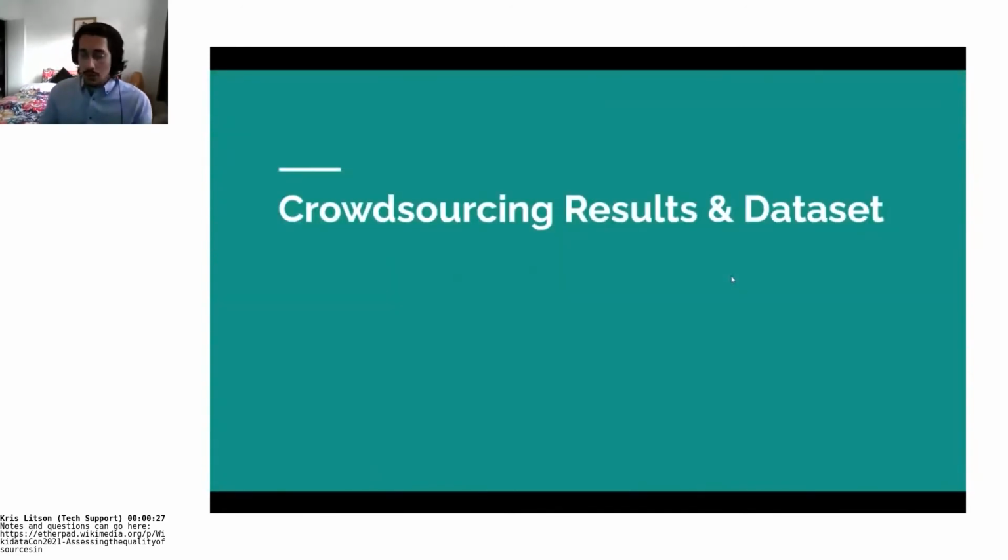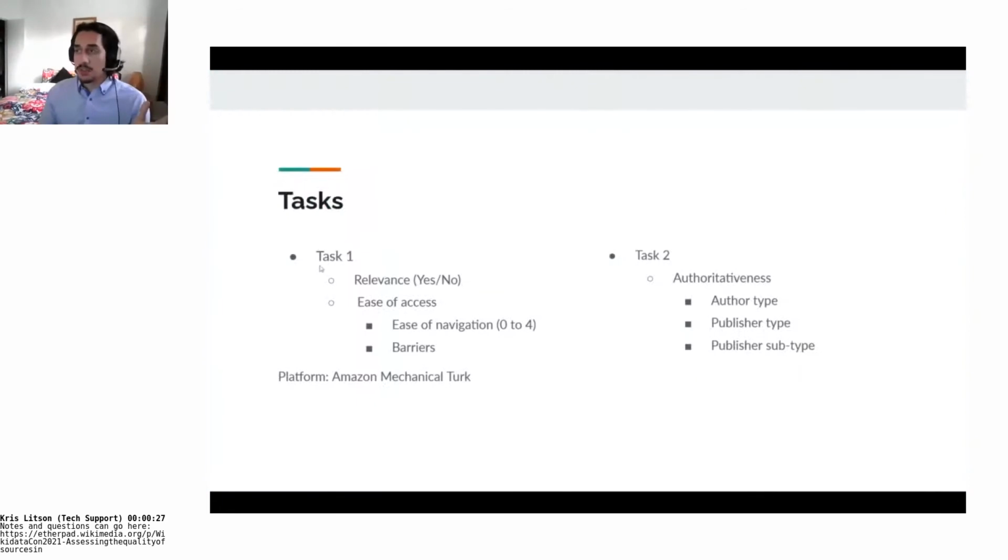So we crowdsourced this analysis through two tasks. One, asking people if these references are relevant or not, and to vote between 0 and 4 for ease of access. Then to tell us if they are authoritative, which means telling us what type of author and publisher actually gave us this information. We did this through Amazon Mechanical Turk.